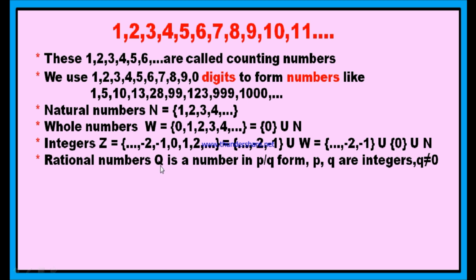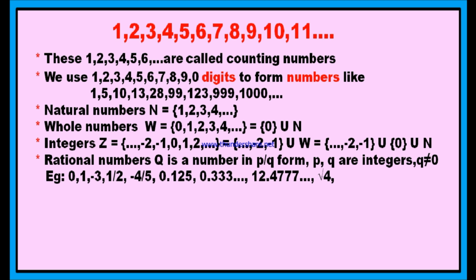Q stands for quotient. Every natural number is a rational number, every whole number is a rational number, every integer is a rational number. Therefore 0, 1, minus 3, 1 by 2, minus 4 by 5, and all these are rational numbers. If you come to decimal numbers, 0.125 is a terminating decimal, a rational number.